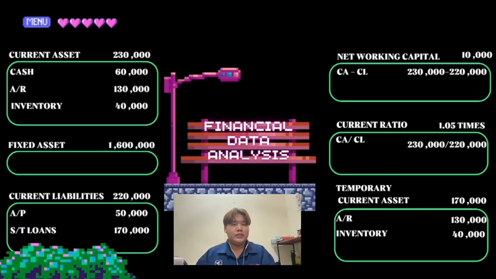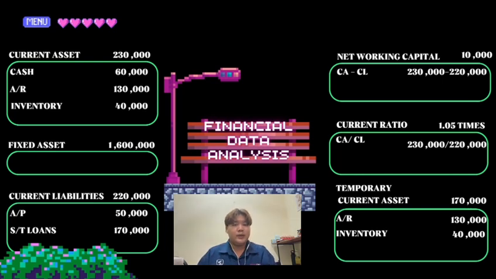For current ratio, a higher ratio reflects the ability to pay its short-term obligation on time. So the higher the ratio, the better. For this ratio, we use the formula current asset divided by current liabilities. The current asset is 230,000 and current liabilities is 220,000. After you divide, you will get 1.05 times for current ratio.